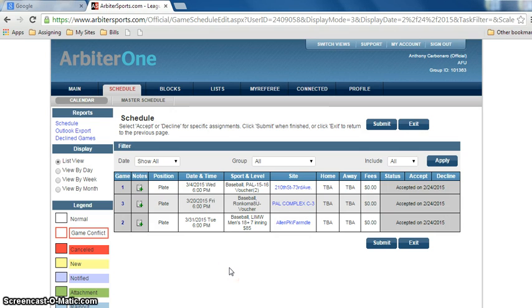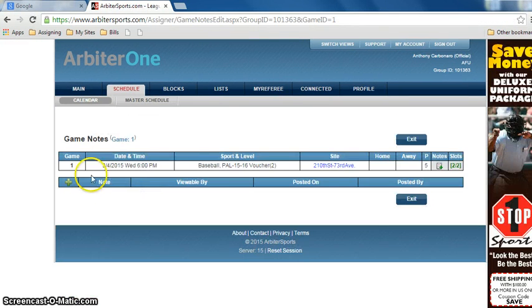Now, for every voucher game, you have to input game notes. And the game notes only have to be short and simple. Because the voucher games we have to bill our customers for, and we always argue with them. They get billed twice a year. And we're always arguing over, no, that game was never played, or that was a travel fee, or whatever. Okay? It's real simple to put in the game notes. See over here where it says game notes? You click the plus. Okay?